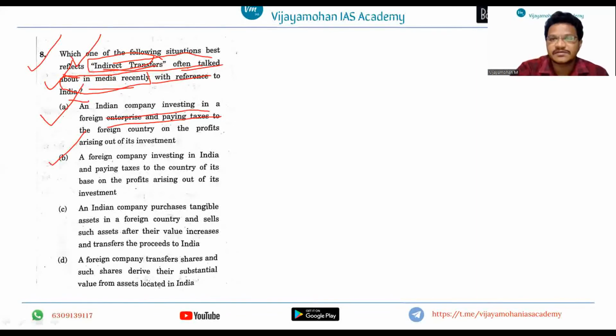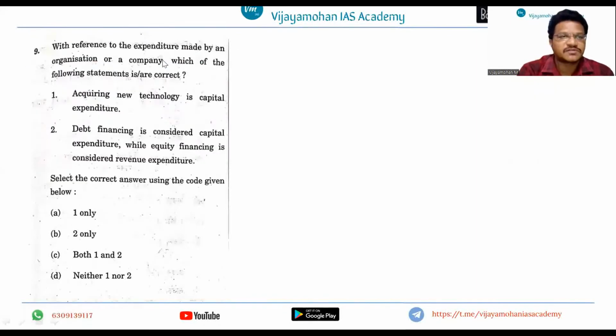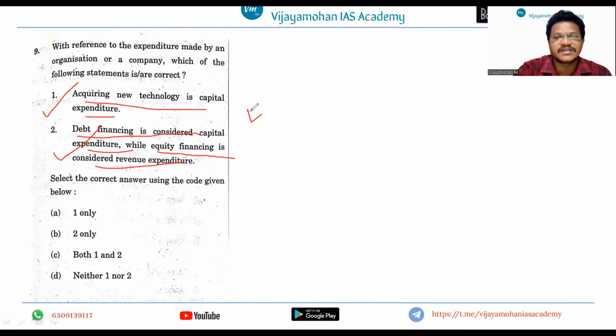So now we will see another question. This is one more question with reference to the expenditure made by an organization or a company. Which of the following statements is or are correct? Acquiring new technologies, capital expenditure. Debt financing is considered capital expenditure, while equity financing is considered revenue expenditure. So this is related to capital expenditure. What is capital expenditure and what is revenue expenditure? What are the budget components?